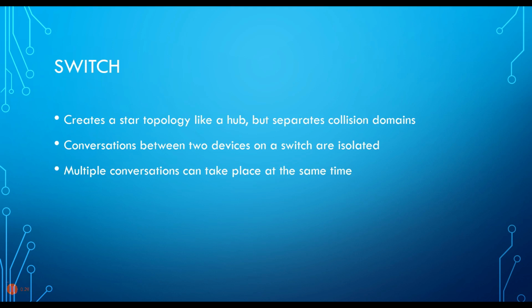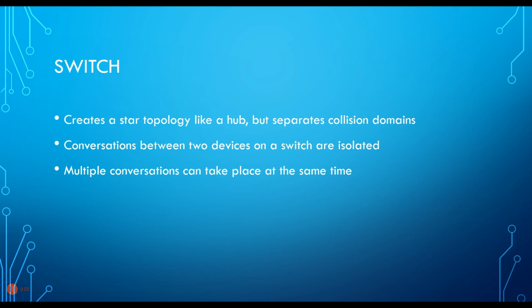So this means that if a conversation is going on between, say, PC1 and PC5, then you can have another conversation at the same time going on between, say, PC2 and PC7. So you can have multiple conversations taking place at the same time. And the reason that works is you no longer have contention. You no longer have these collisions.